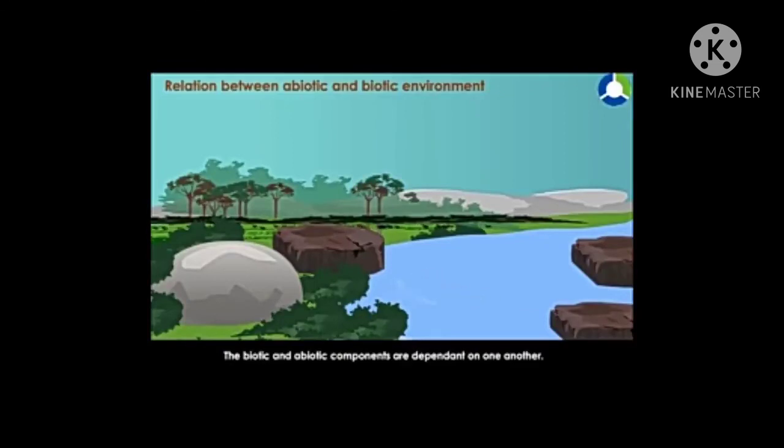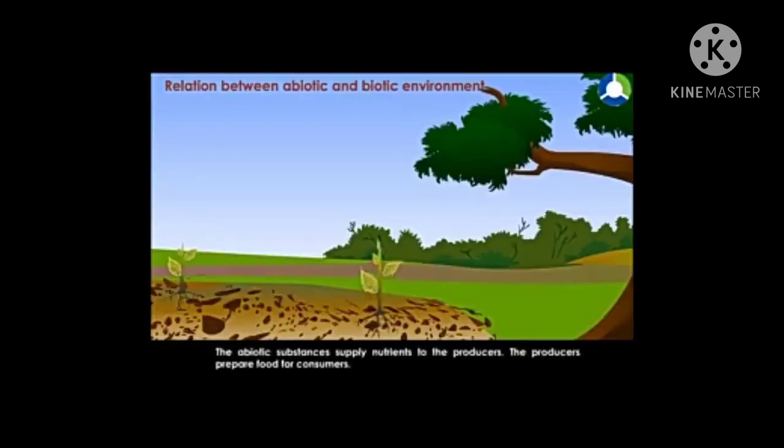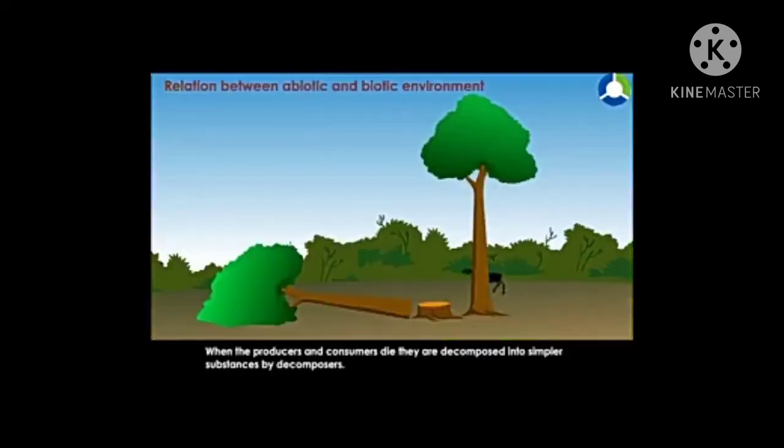Now we shall learn the relation between abiotic and biotic environment. Abiotic and biotic are dependent on one another. There is a give and take relationship between the two components of the environment, biotic and abiotic. The plant obtains all the nutrients which are essential for the producers to grow.